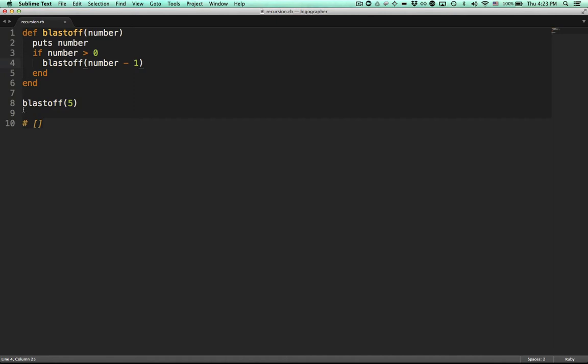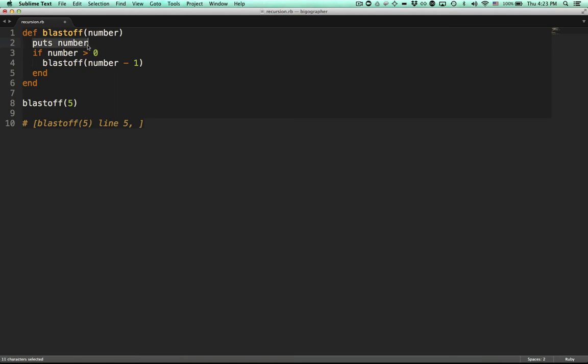So what Ruby does, and most programming languages do, is keep something called a stack, which is basically a list. It keeps track that it's in the middle of blastoff 5, and it's up to line 5. Line 5 is the next line that it's going to execute. But we keep that on hold and trigger and actually execute blastoff 4. So we're not even done with blastoff 5, but we're already launching blastoff 4.